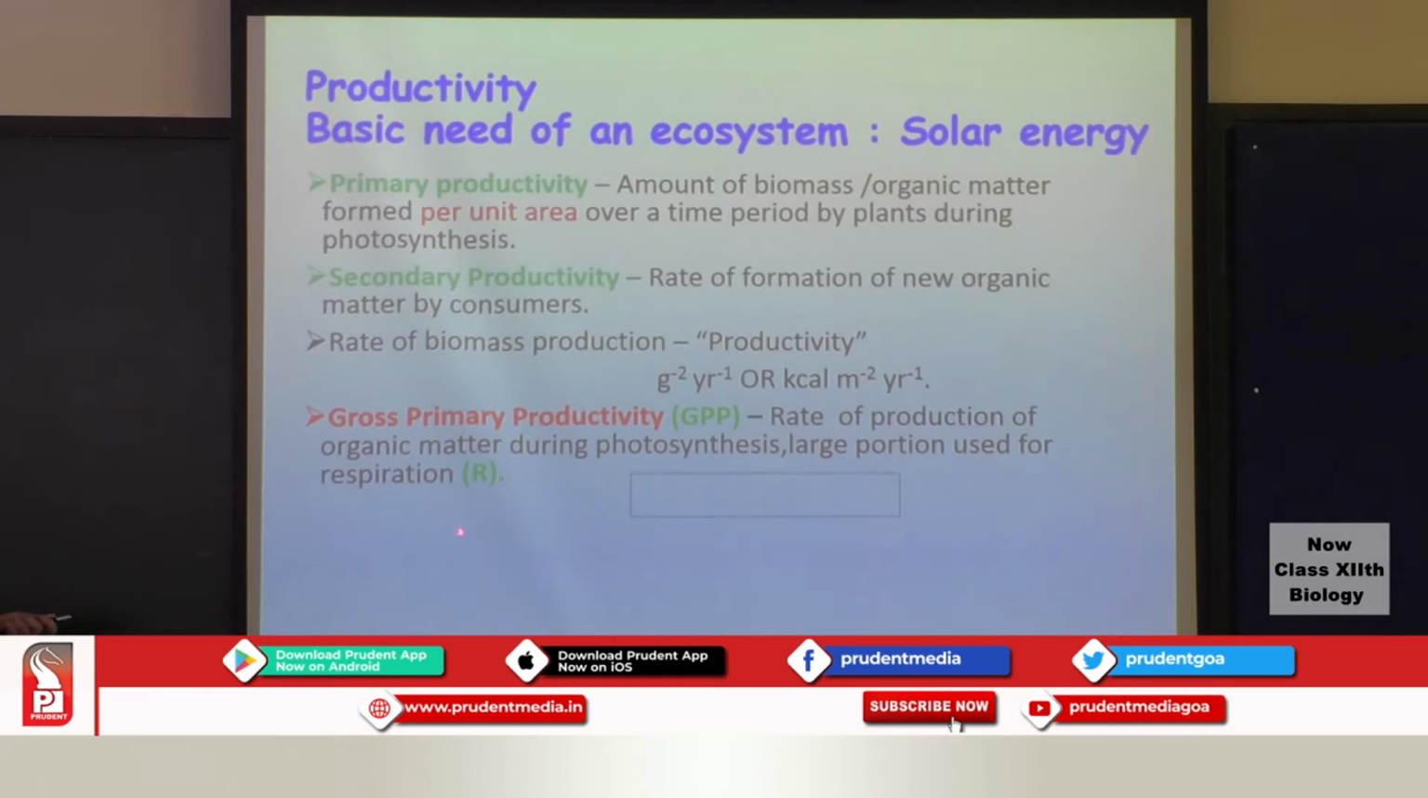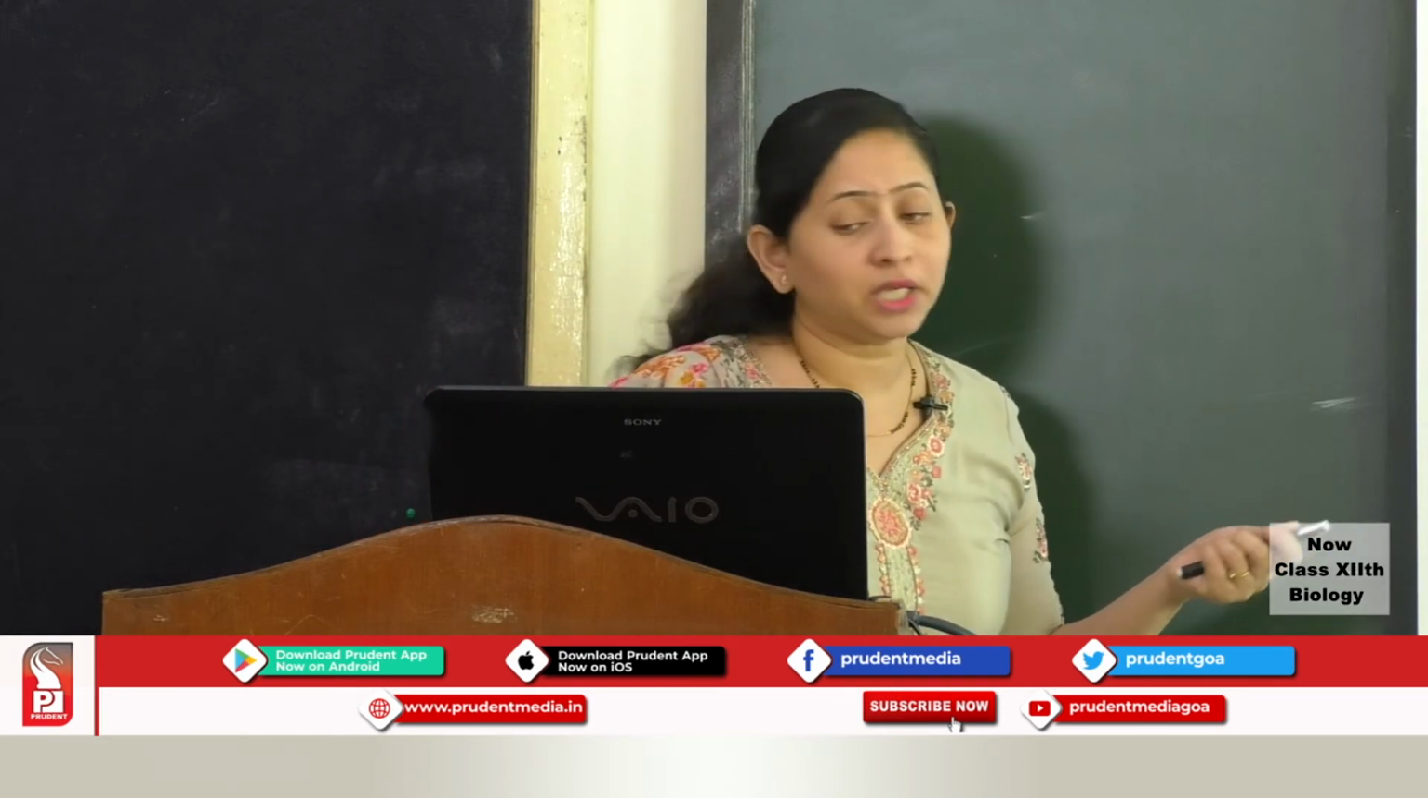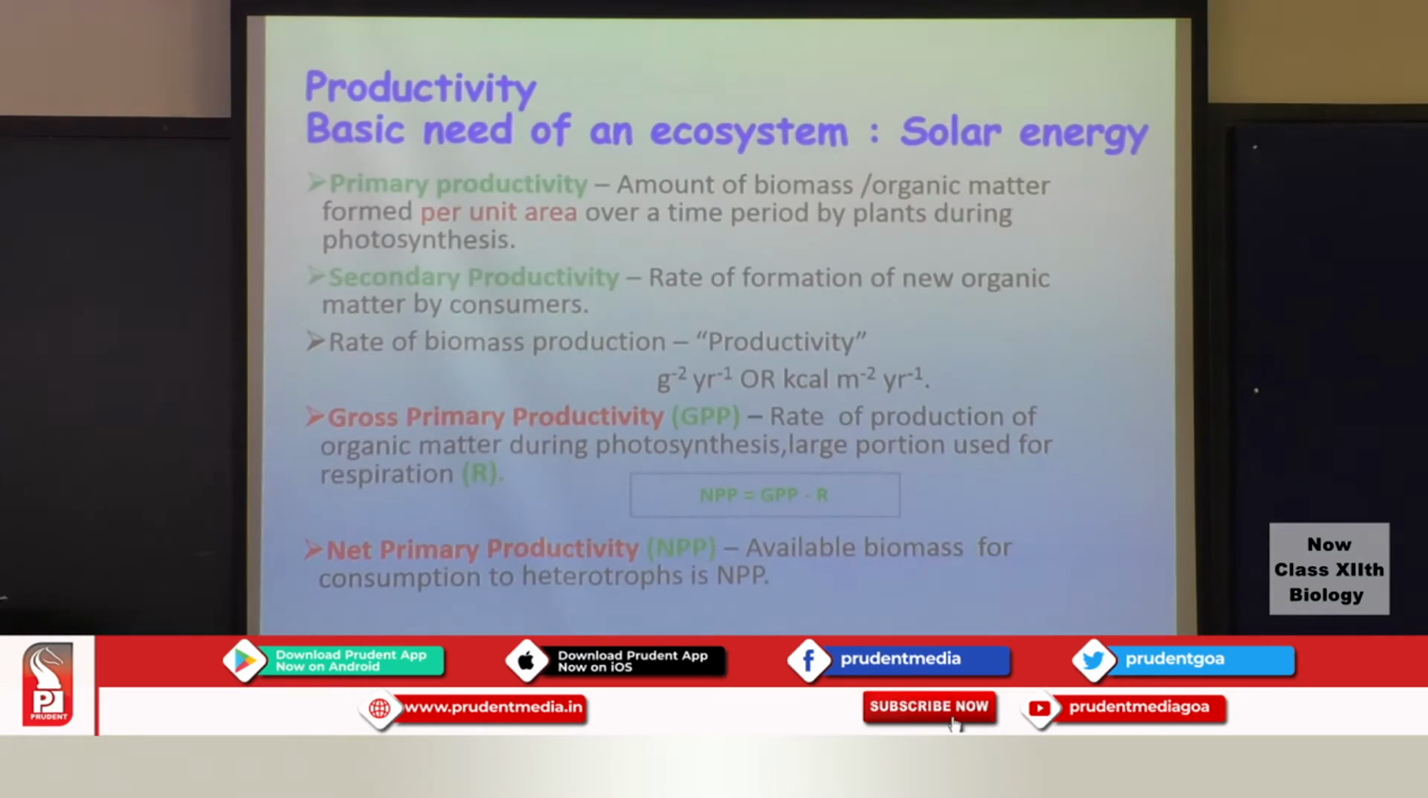Then, gross primary productivity is also referred to as the GPP. This is nothing but the total amount of organic matter that is produced during photosynthesis by the plants. So that's referred to as the GPP, or gross primary productivity. Now the plants will utilize most of the energy for its respiration, because that is the major energy requirement for the plants. So minus that will be the net primary productivity, which is referred to as the NPP. So it is the available biomass or the organic matter to the heterotrophs.